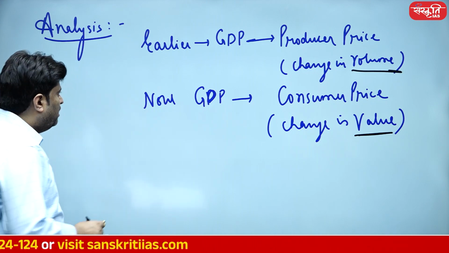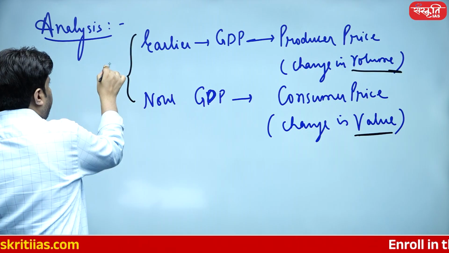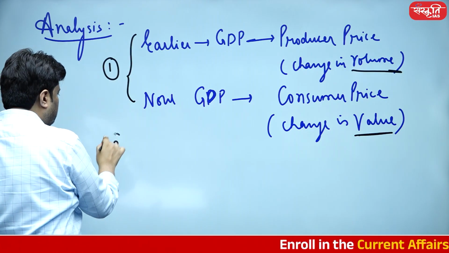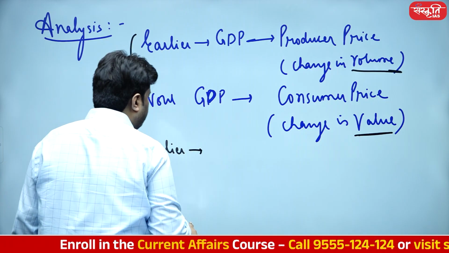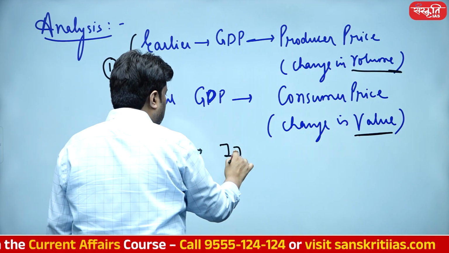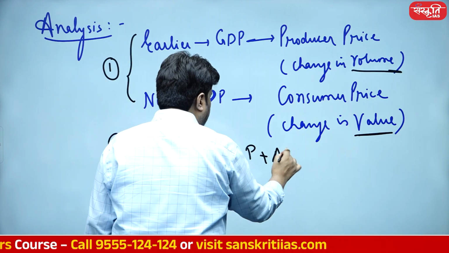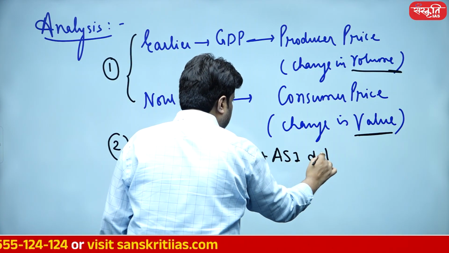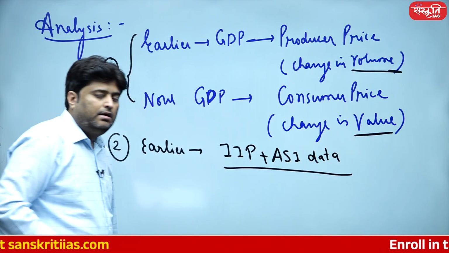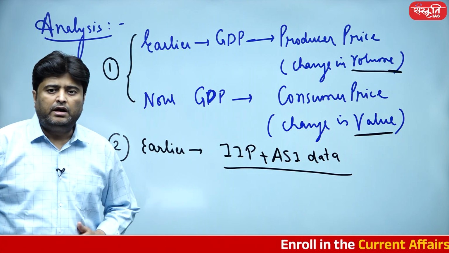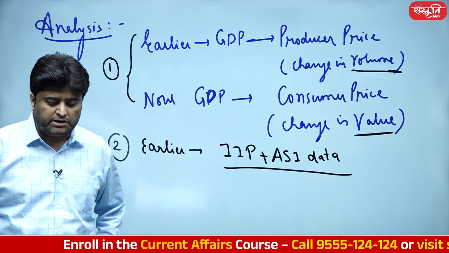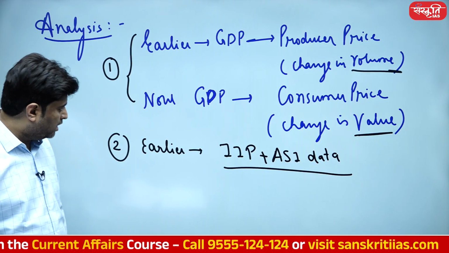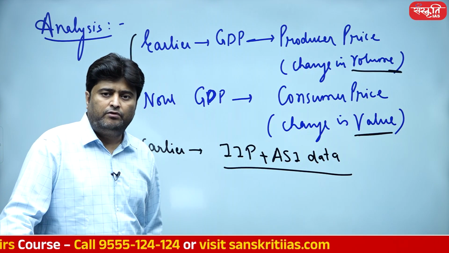Point number two is very, very essential. Earlier, we were only calculating GDP by looking into IIP and ASI data. IIP is basically the Index of Industrial Production and ASI is the Annual Survey of Industry.